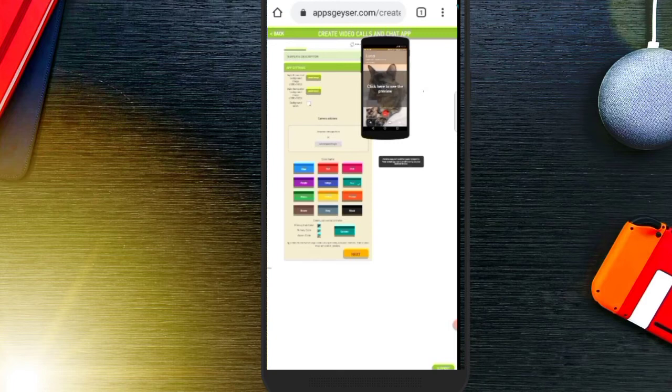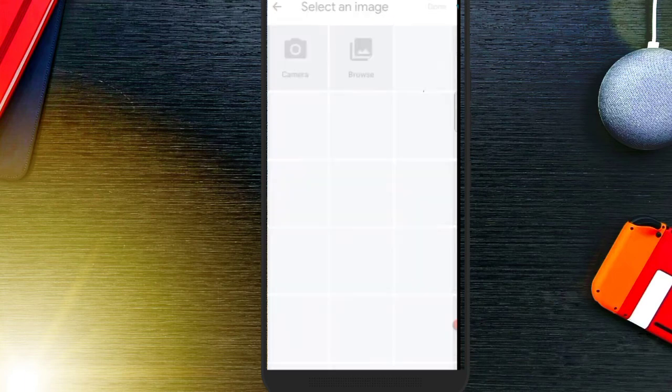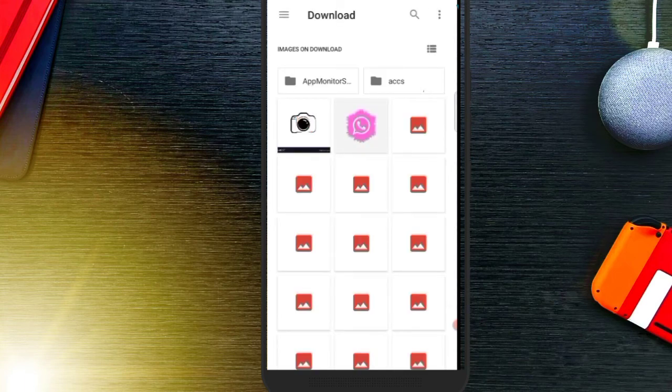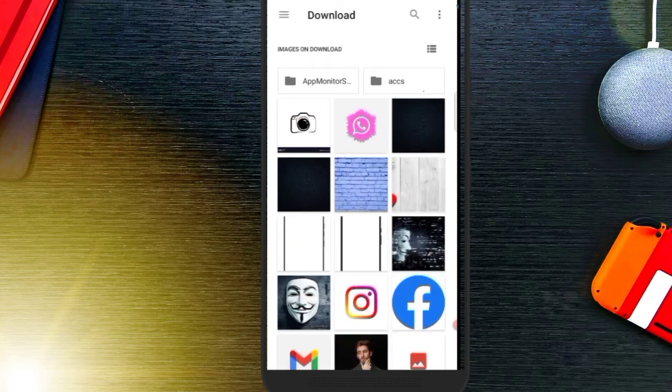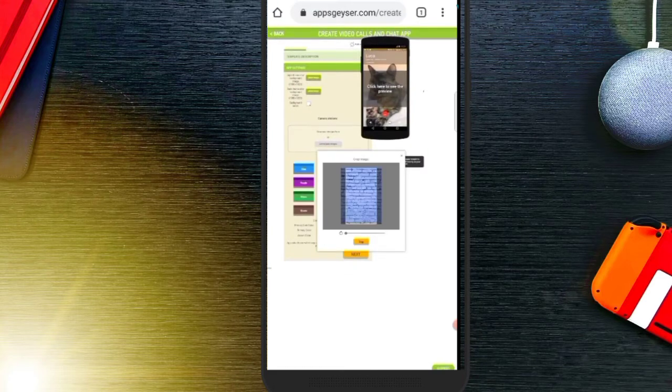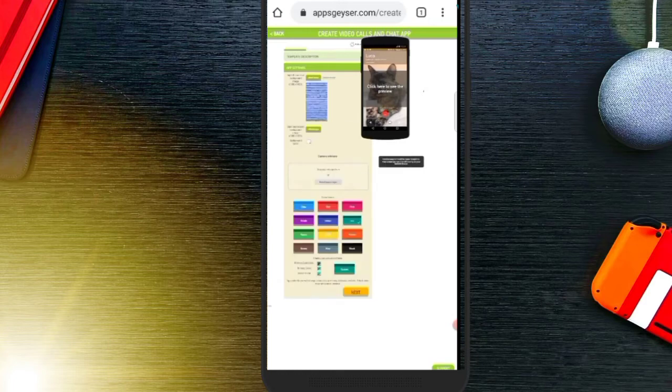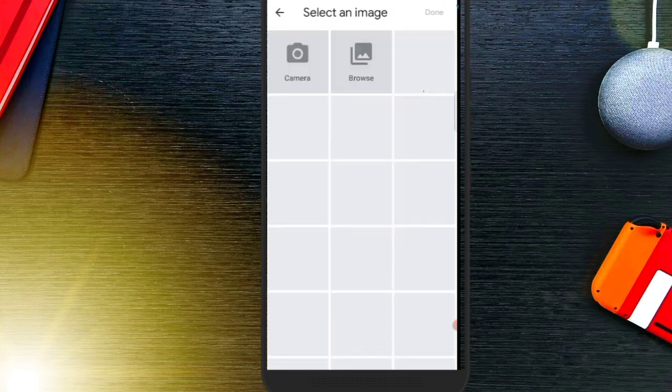So here are the required things you have to upload. First they are asking for a light theme, which I have already downloaded, so I will be uploading it now. So this will be my light theme crop. It would require a little bit of time to crop. And dark theme, these two I have downloaded before.